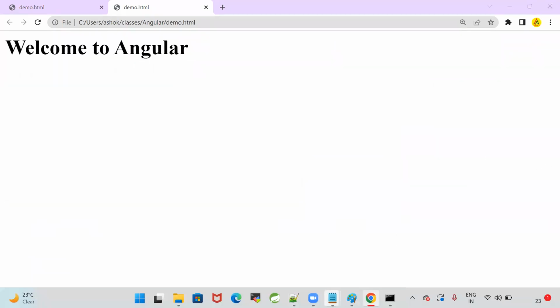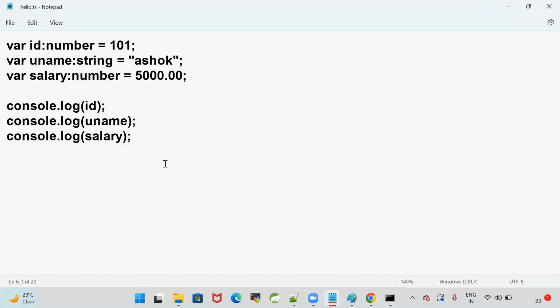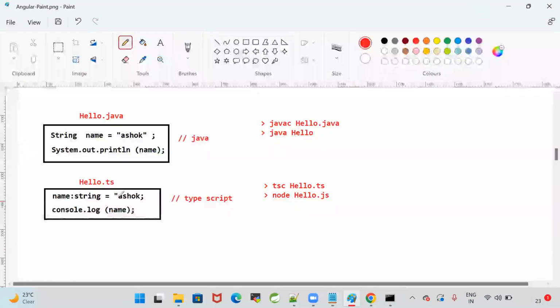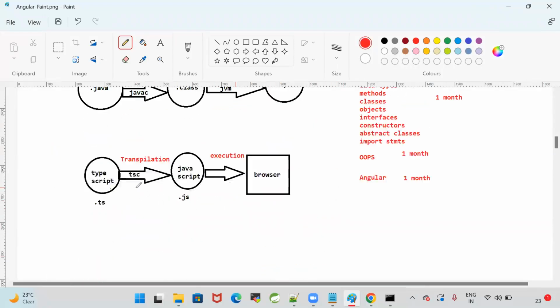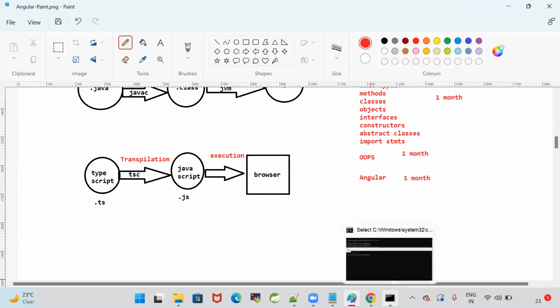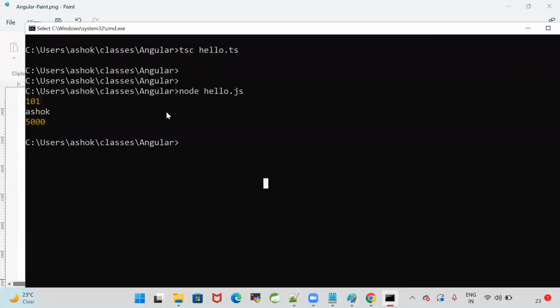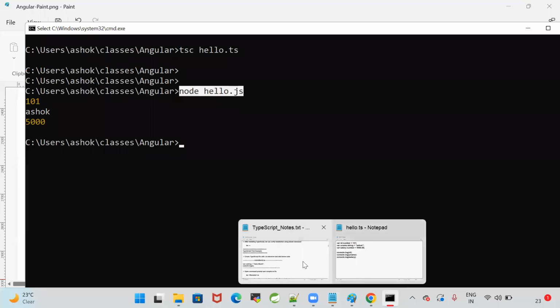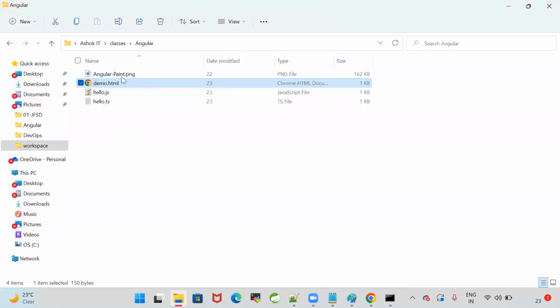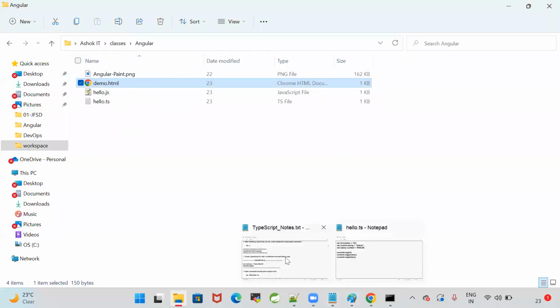All right, so with this we are able to understand how to create a TypeScript program, how to compile the TypeScript program, how to execute the TypeScript program. TypeScript cannot be executed directly. TypeScript should be converted to JavaScript. JavaScript will be executed in the browser. We can execute JavaScript in 2 ways. By using node command, we can execute the JavaScript, or by using HTML file also, we can execute our JavaScript.